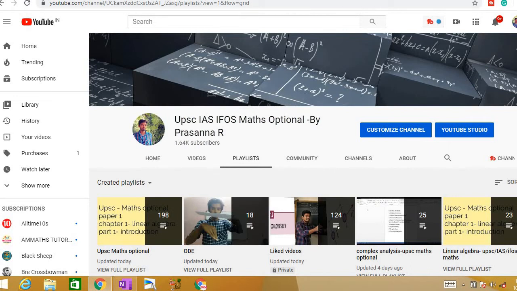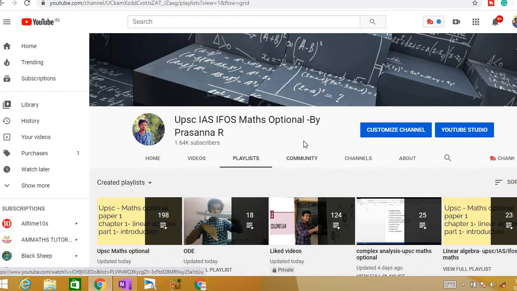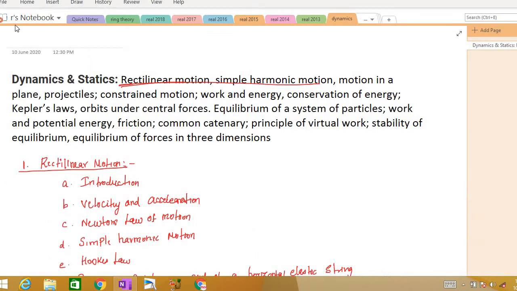So we'll get into rectilinear motion, right? In this video, first I will let you know what's in rectilinear motion, and then I will give some introduction to velocity and acceleration, and then I will start doing some problems based on velocity and acceleration. So first we will start the introduction.